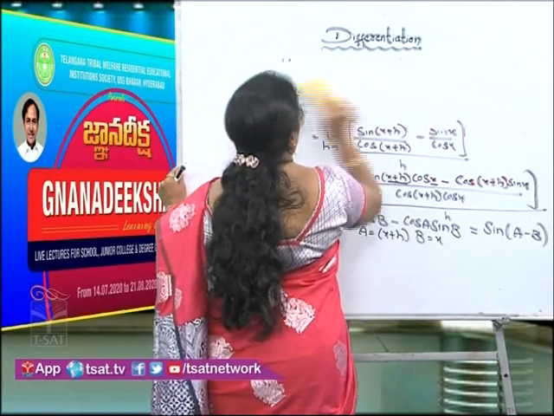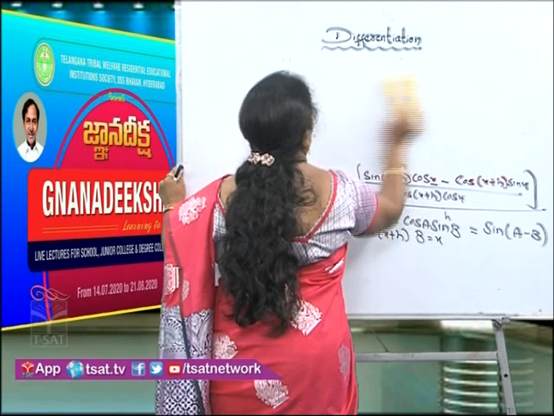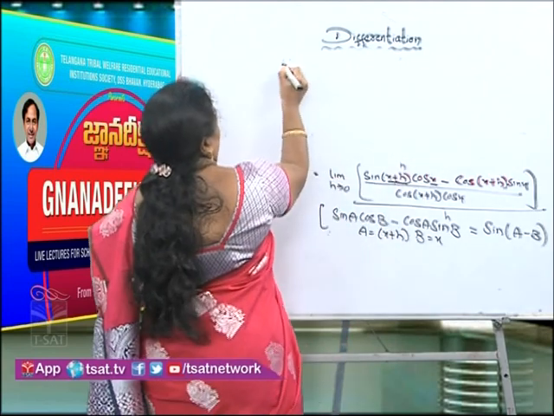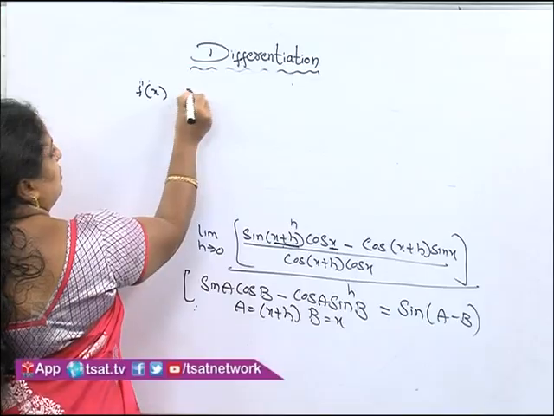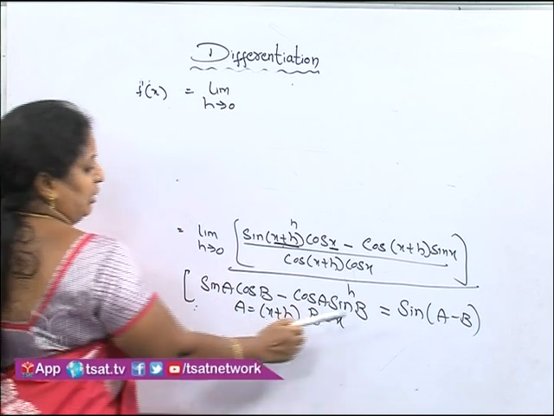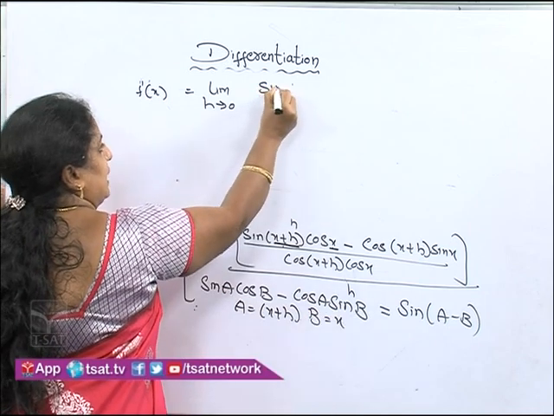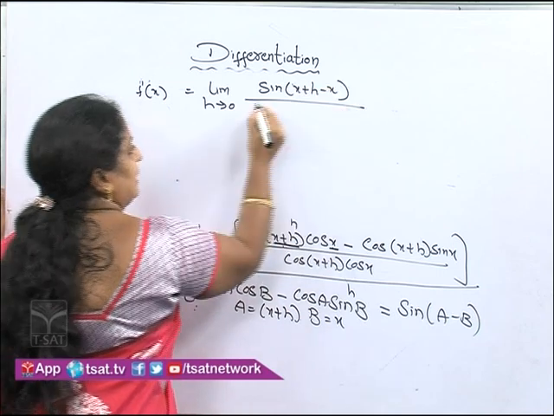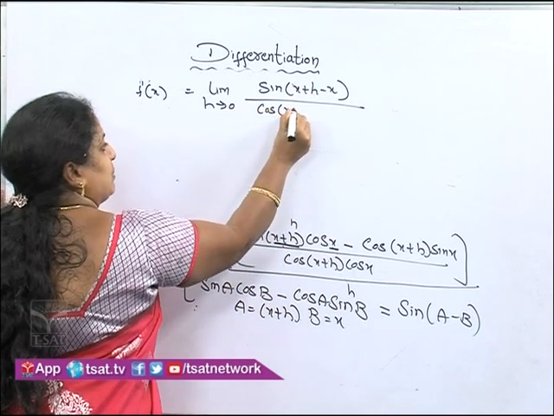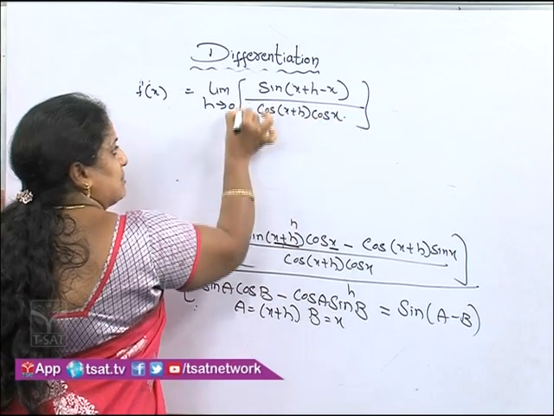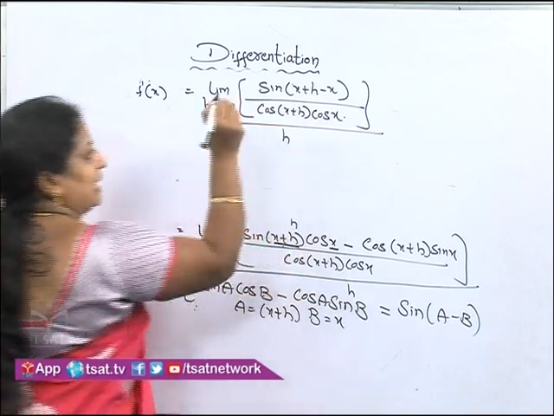So I am going to get f dash of x is equal to limit h tends to 0. Now if I substitute sin of x plus h minus x divided by cos of x plus h into cos x, this completely comes under the numerator, divided by h.